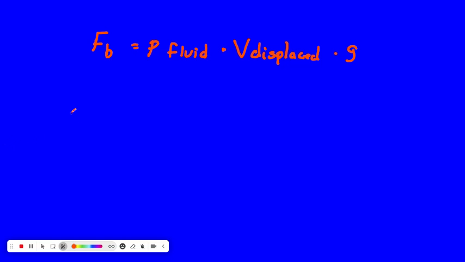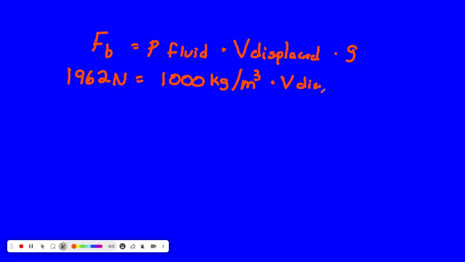So we can rearrange this, right? The buoyant force is the weight of the boat, which we said was 1,962 newtons. The density of water, we said, was 1,000 kilograms per meter cubed. We're trying to find the volume displaced, and we know that the gravitational acceleration is 9.81. We'll divide everything on one side here.